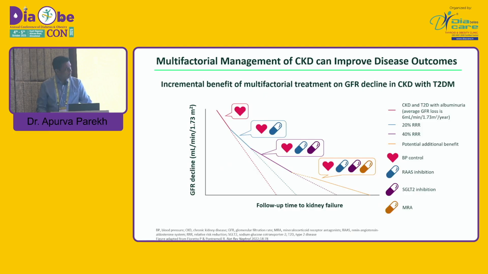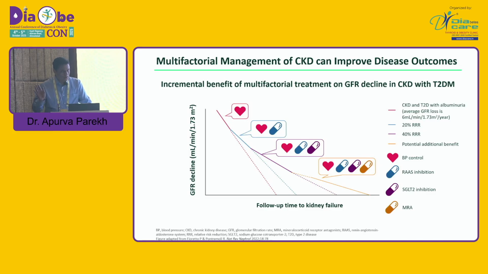This is the standard. If you see the graph, the first graph, the orange line is practically normal. In patients with CKD, the GFR declines over time and ultimately reaches end-stage renal disease. If we intervene with medicines, the blue graph shows that if we give ARBs, there will be slower progression.